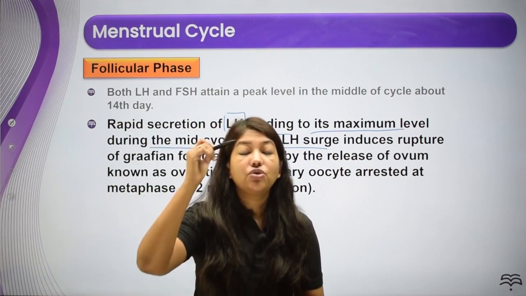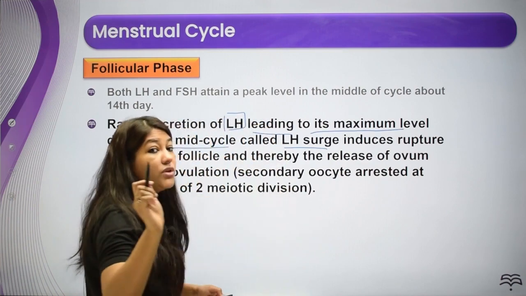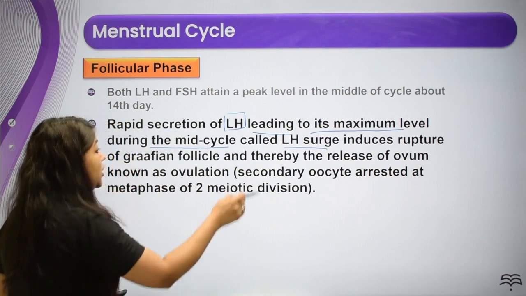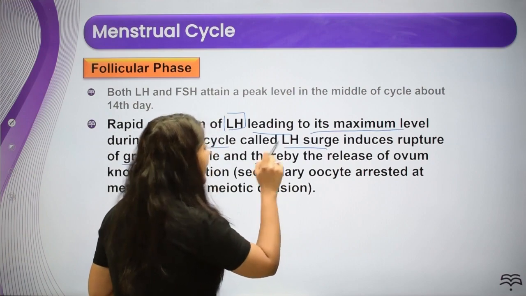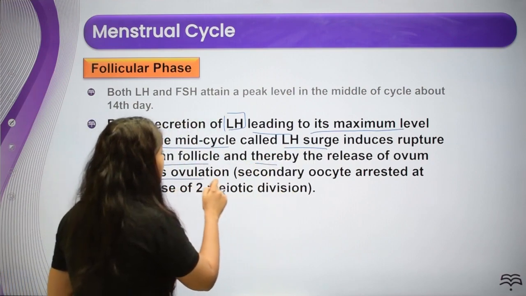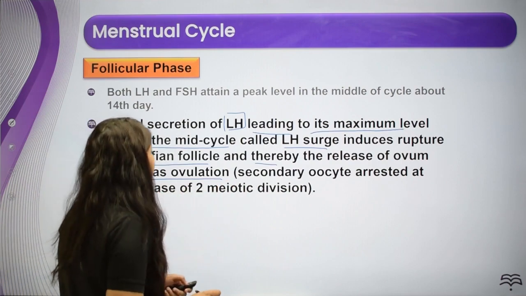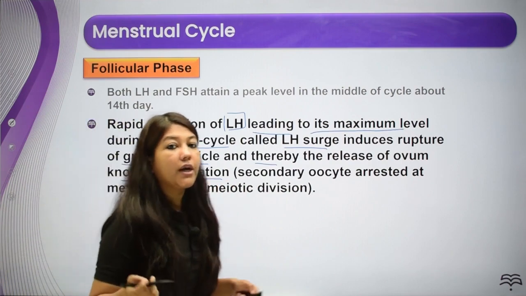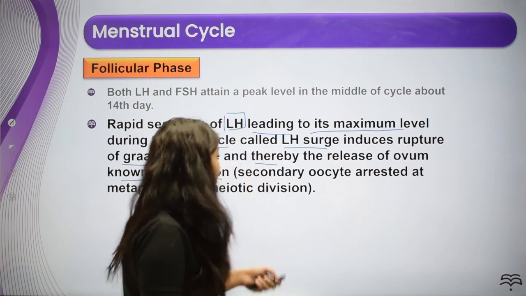This LH surge is going to induce the rupture of the Graafian follicle and it is going to result in ovulation. So this LH surge induces the rupture of the Graafian follicle and thereby the release of the ovum is known as ovulation. Secondary oocyte arrested at metaphase of second meiotic division, right? Same story we had seen a lot of times in the previous lecture.